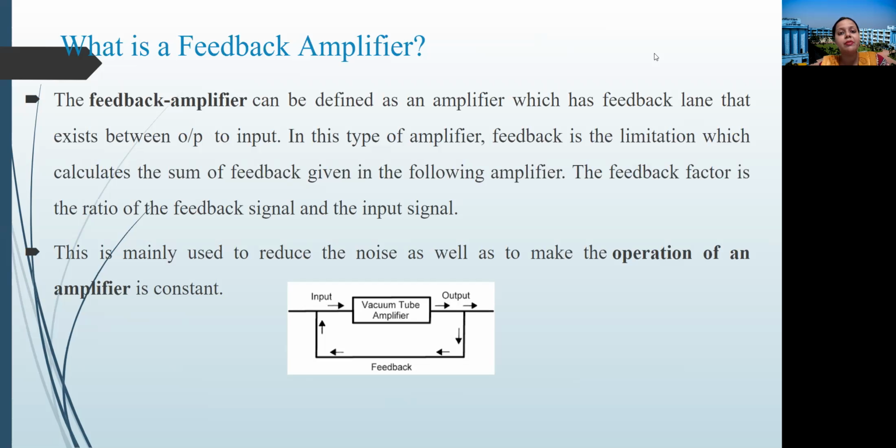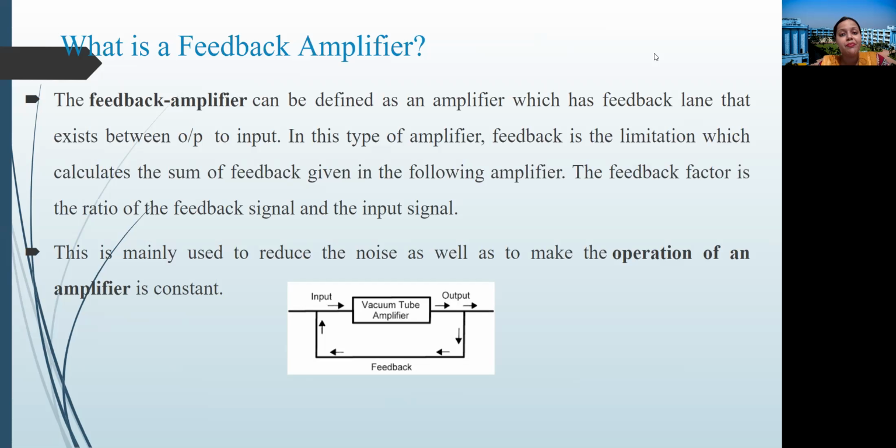In any type of system, we use a feedback signal to get a proper output. Unless and until the error between the input signal and the feedback signal is zero, the signal from the output gets fed back to the input. This is mainly used to reduce the noise as well as to stabilize the operation of an amplifier.